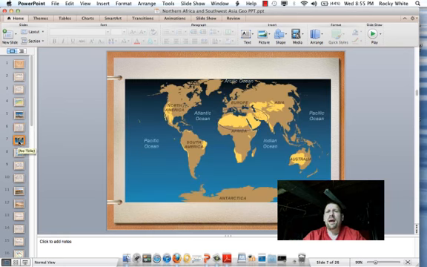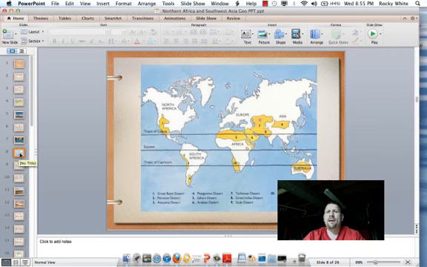In this map, you can see I have put an oval around the area that we're talking about in this presentation, Northern Africa and Southwest Asia. Notice the desert areas indicated by the yellow shading. Next, here's another map in which the major deserts of the world are labeled. We have number 5, the Sahara Desert, and number 6, the Arabian Desert.